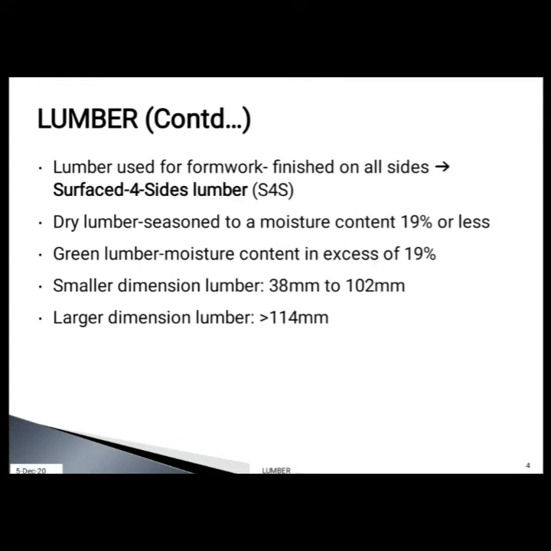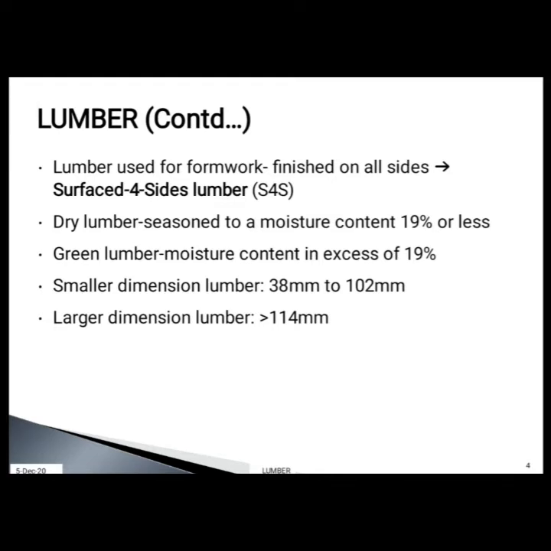Surfaced four sides lumber, represented as S4S. These are lumber used for the formwork construction. It is finished on all sides. Dry lumber and green lumber: dry lumber are lumber that are seasoned to a moisture content of 19% or less, whereas green lumber are lumber which has a moisture content in excess of 19%.